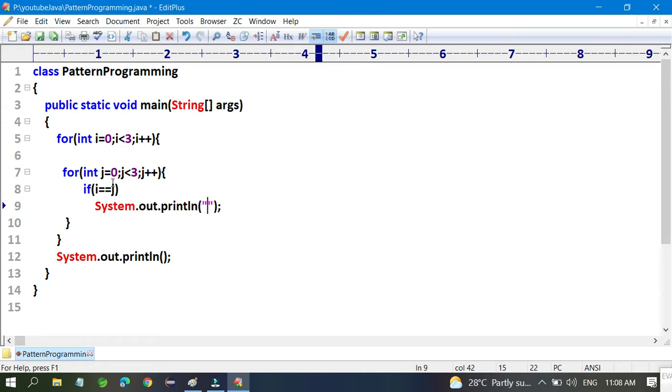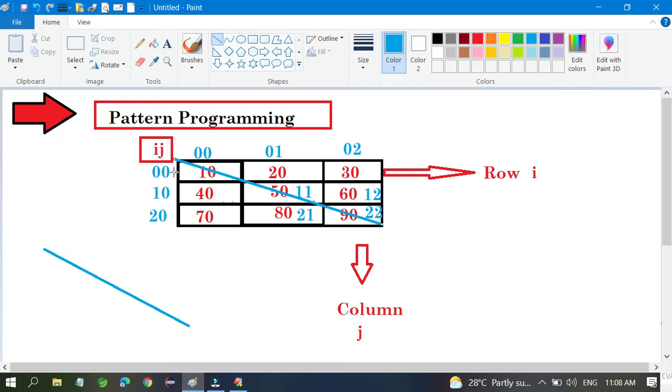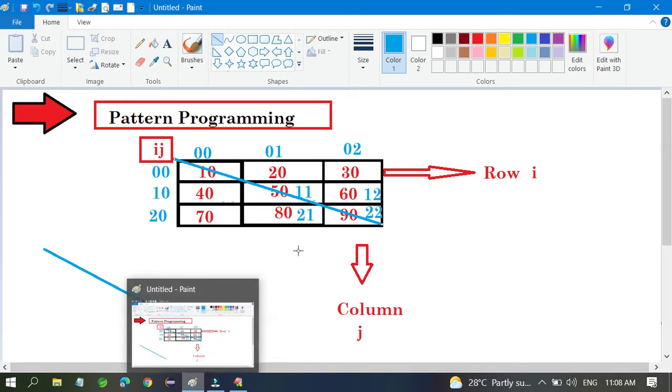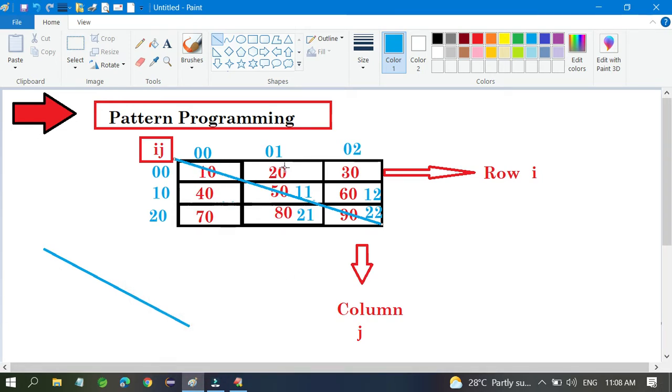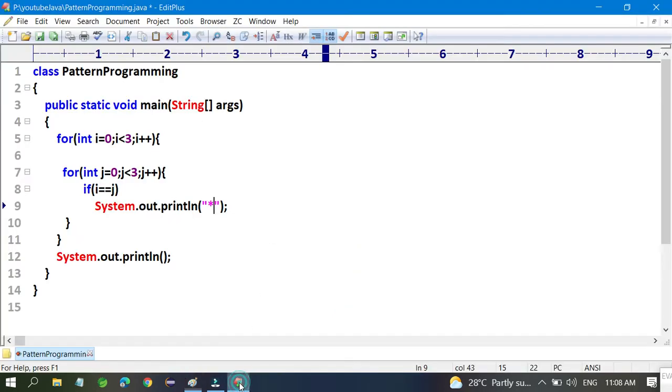Okay, then only you have to print a star, because you already see here I and J both are 0 0, I and J both are 1 1, I and J both are 2 2. I want to print this line, so definitely you have to write the condition. If I and J are not equal, you have to print a space.